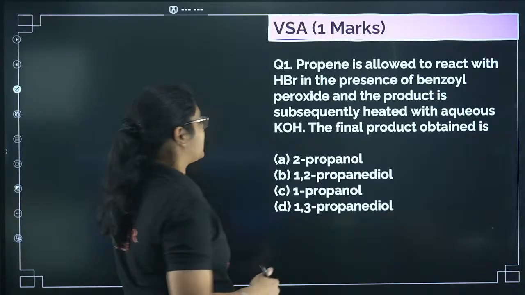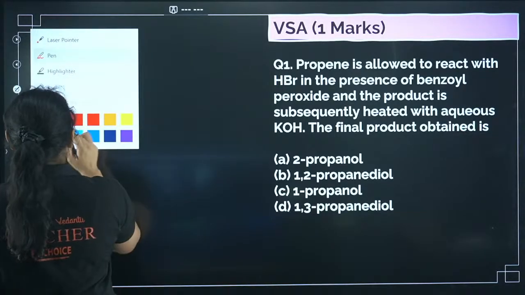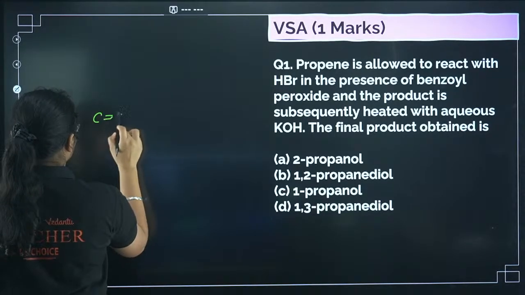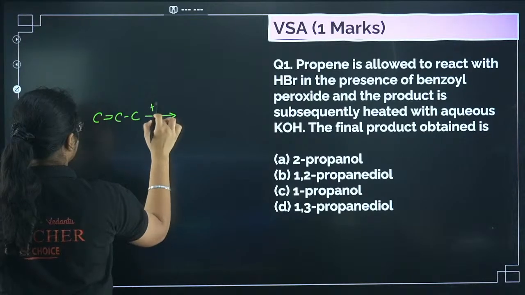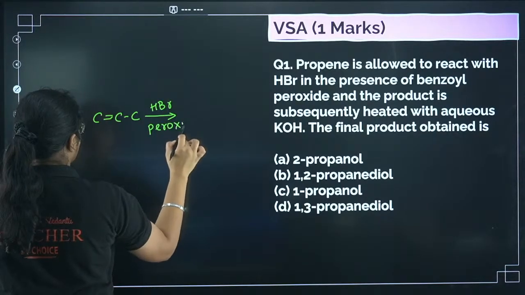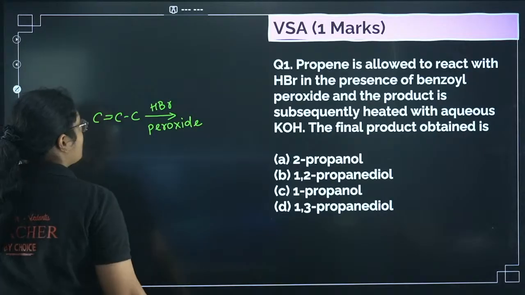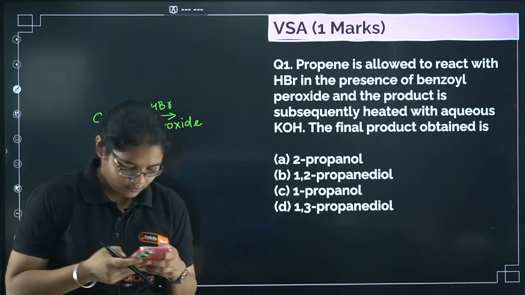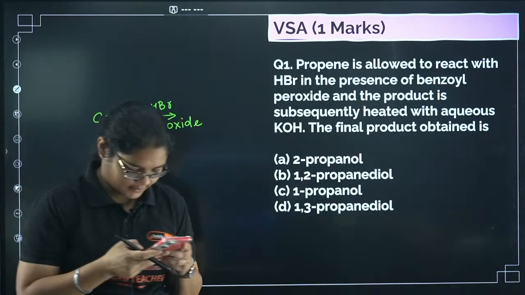The first question, please all of you try to answer. Propene is allowed to react with HBr, in the presence of peroxide. So what will be the product here?